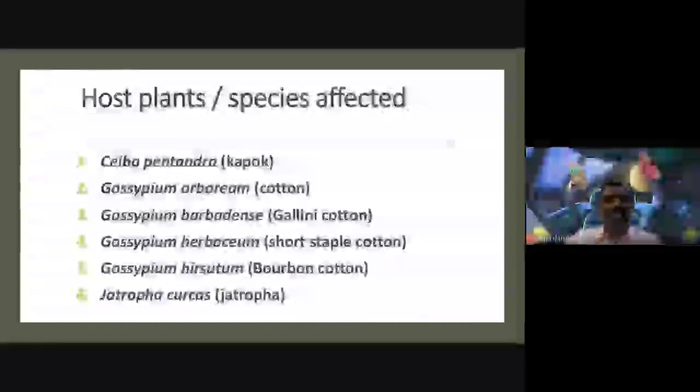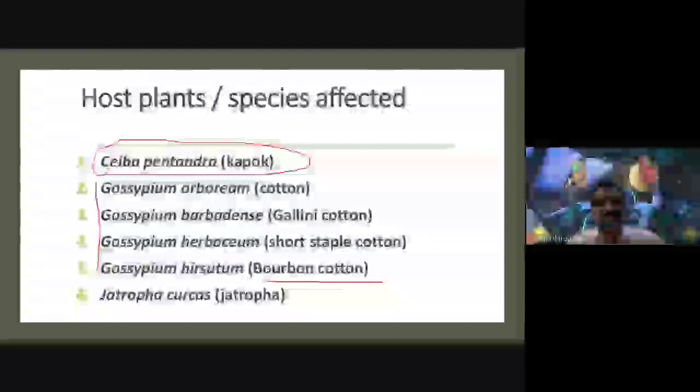Okay, so Ceiba pentandra, the copper tree. At the same time, the Gossypium species. Gossypium means cotton seeds, cotton plants. So Gossypium arboreum, Gossypium barbadense, which we can also call Gaulini cotton, and Gossypium herbaceum, short staple cotton, Gossypium hirsutum. This cotton we can call Bourbon cotton. Along with these Gossypium species, Ceiba pentandra acts as a host plant.